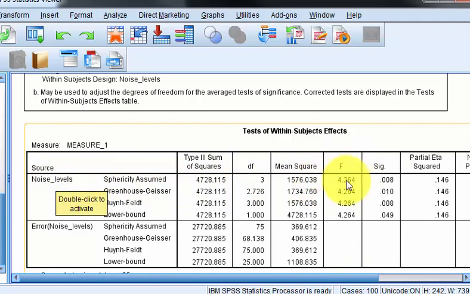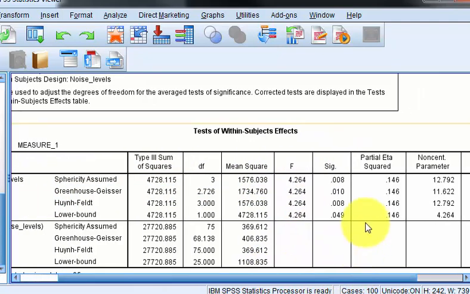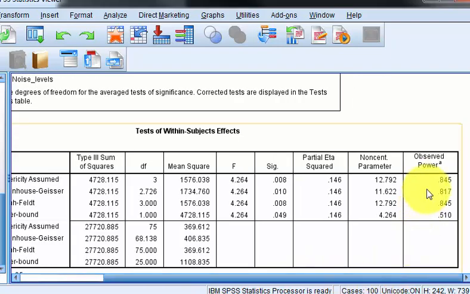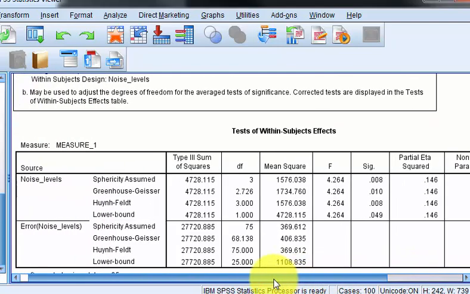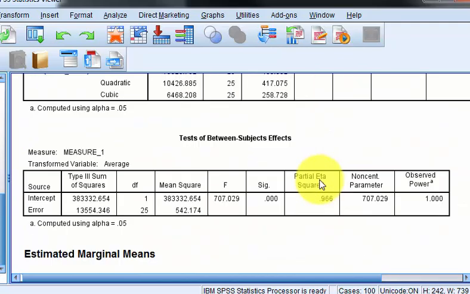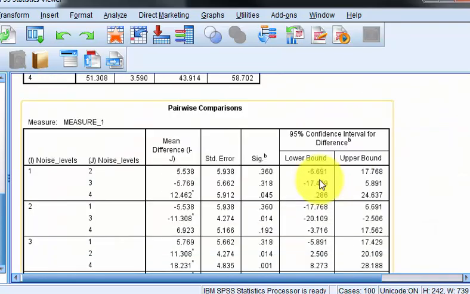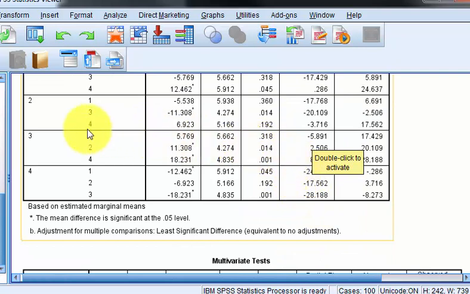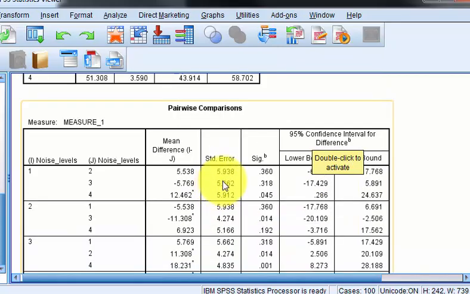And we have an F ratio of 4.26, which is significant. And it's got a pretty decent effect size, not great or anything. But there is a significant difference, and our power is plenty big. So let's go down and see our pairwise comparisons. This one says that there was a significant difference between noise level 1 and 4. This one says between 2 and 3. And 3 and 2 and 1 and 4. So we do have some significant differences between the background noise levels.